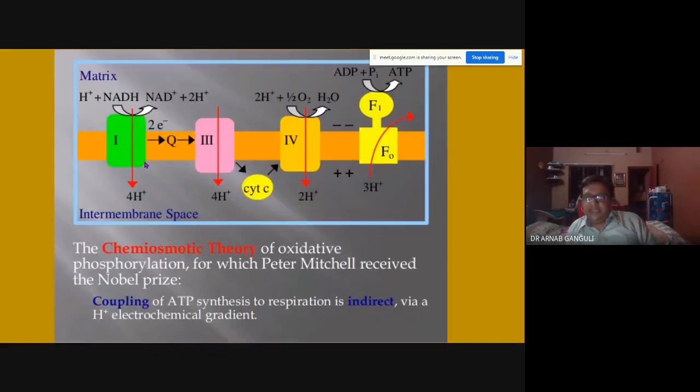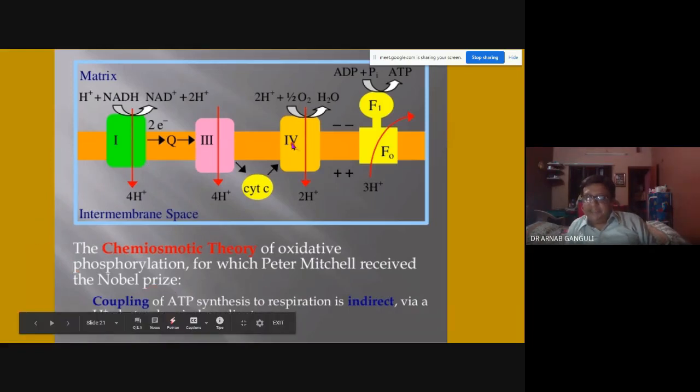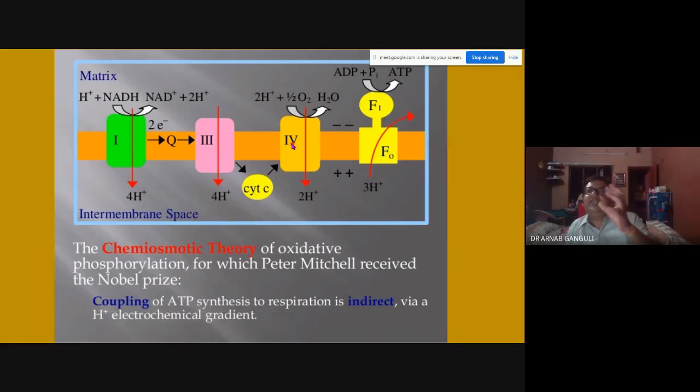So then one was the chemiosmotic theory of oxidative phosphorylation. The coupling of ATP synthesis is indirect via an electron transport chain. The same thing which I mentioned, that it is coupled. This is the electron transport chain. It is coupled to oxidative phosphorylation.